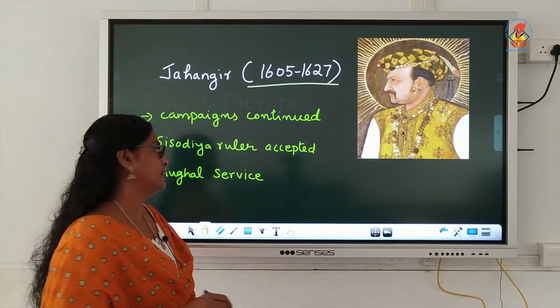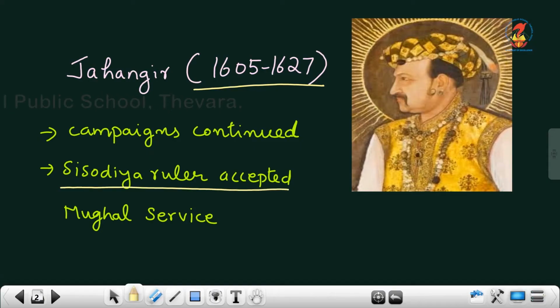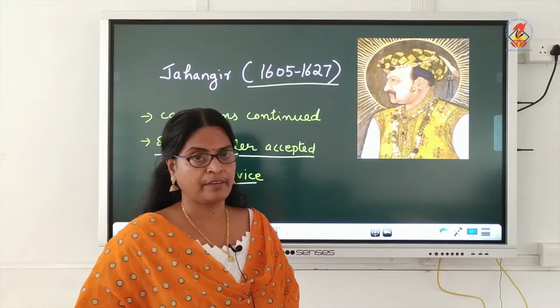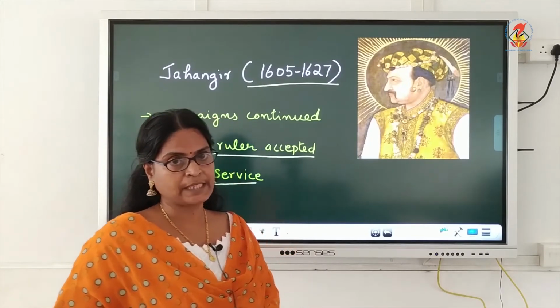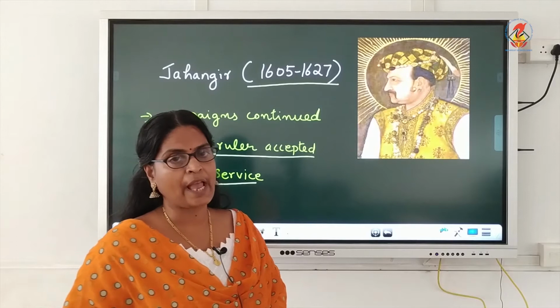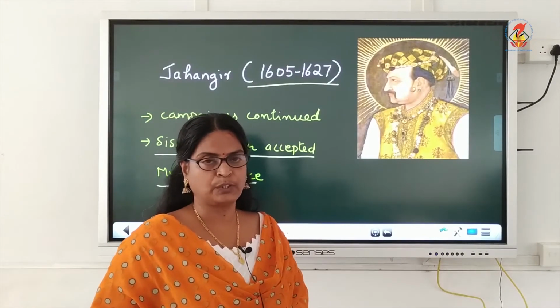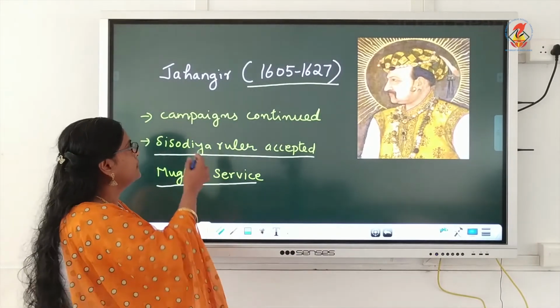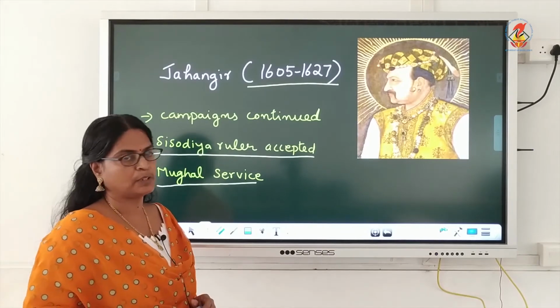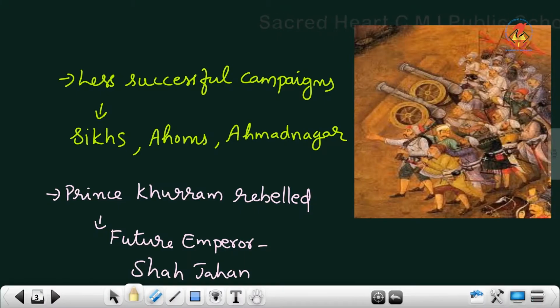During his reign, the Sisodia ruler accepted Mughal service. First they resisted and refused to accept the Mughal authority. Now under Jahangir they accepted the Mughal service.